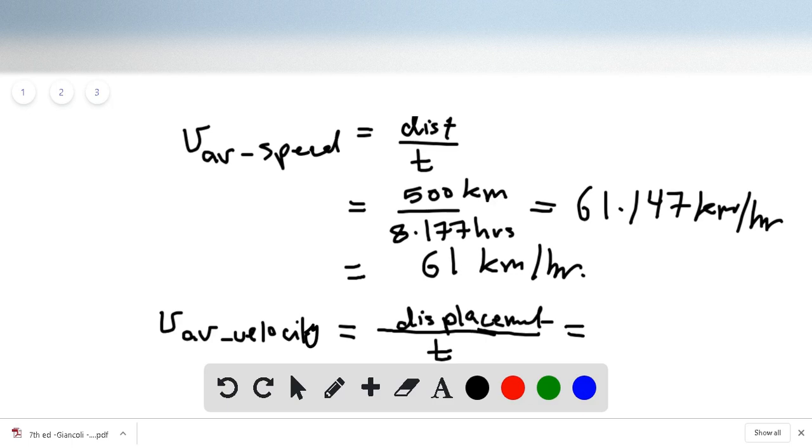So we went 250 kilometer, we came back 250 kilometer, so how much displacement did we make? Zero. Okay, so our displacement is zero, thus the velocity is zero. Alright, you can put the unit kilometer per hour.